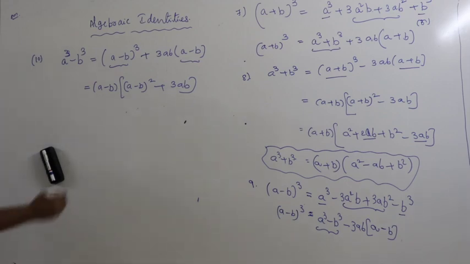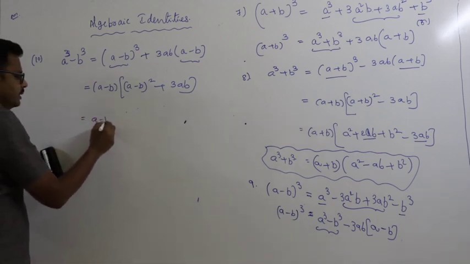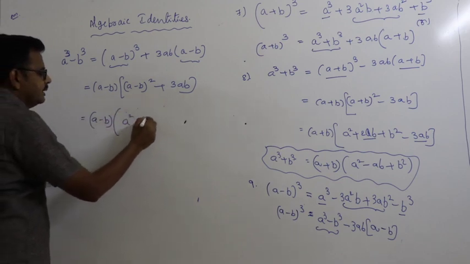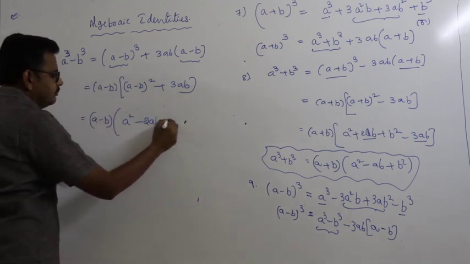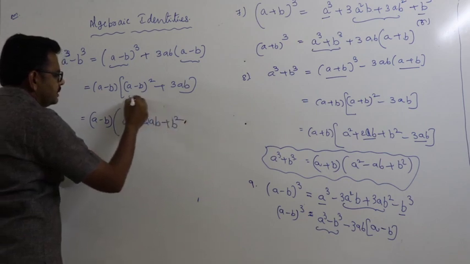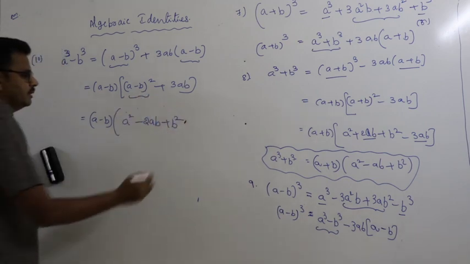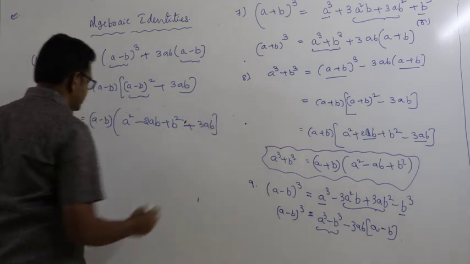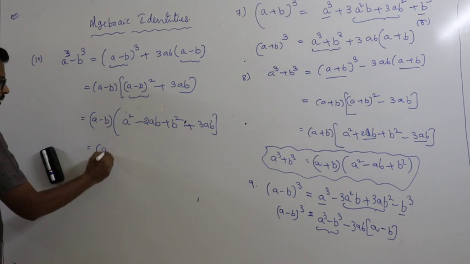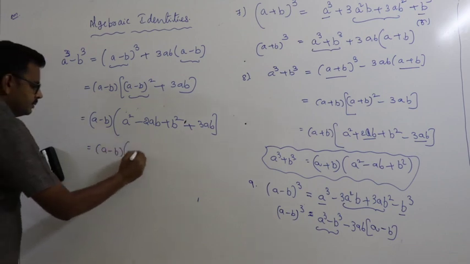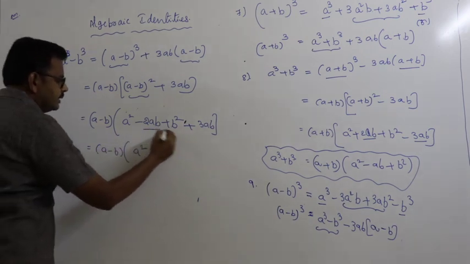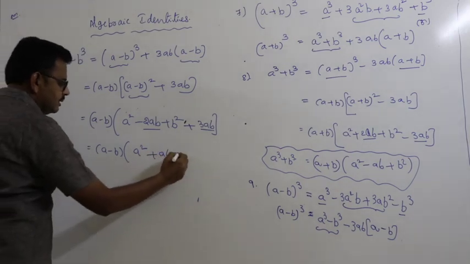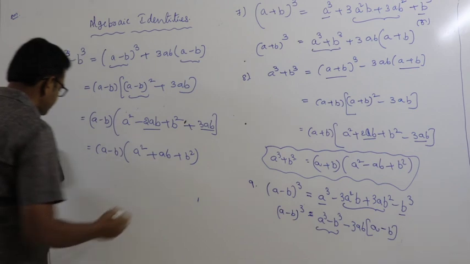That is equal to A minus B into A square minus 2AB plus B square. So this is the A minus B whole square formula plus 3AB, that is equal to A minus B into A square minus 2AB plus 3AB, that is plus AB, plus B square.